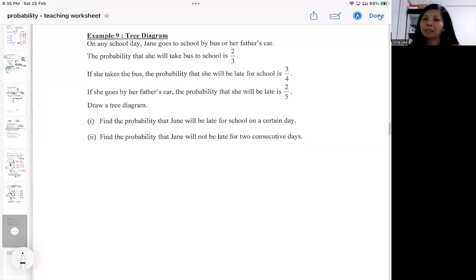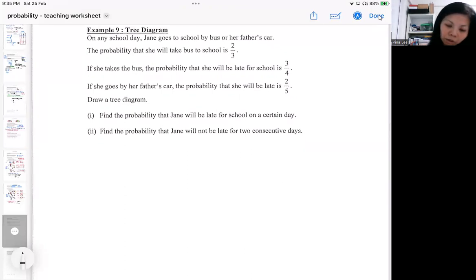So there are no physical items involved. So when there is no physical item, there's actually no reduction. It doesn't matter whether it is a replacement or not. If I'm going to draw a tree diagram, the first thing I'm going to decide is how is she going to go to school. So is she going to go to school by bus, or is she going to school by car?